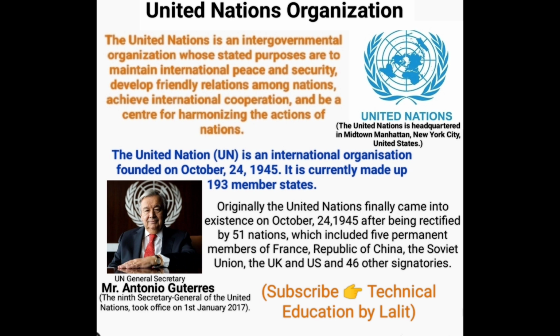Originally, the United Nations came into existence on October 24, 1945, after being ratified by 51 nations, which included 5 permanent members: France, the Republic of China, the Soviet Union, the UK and USA, and 46 other signatories.